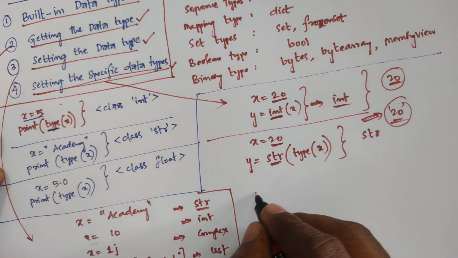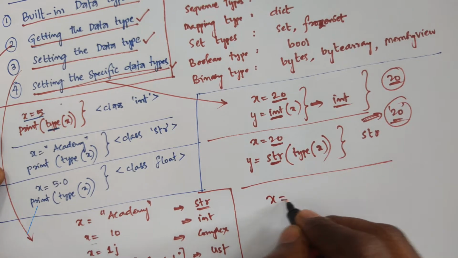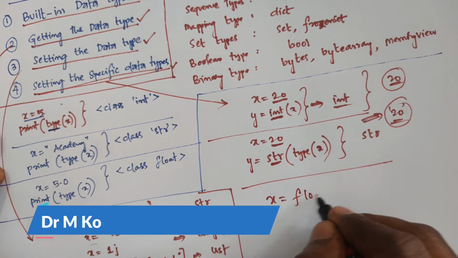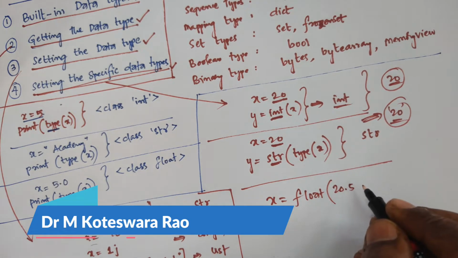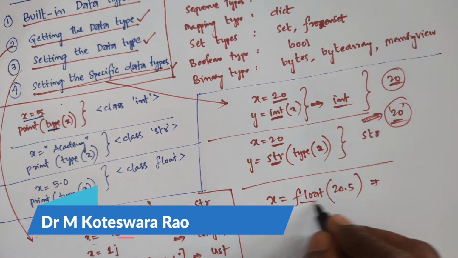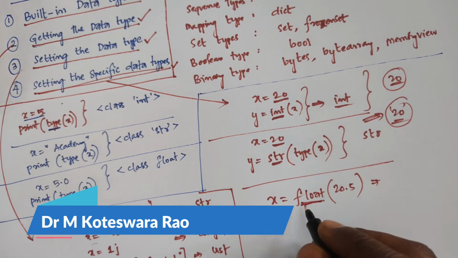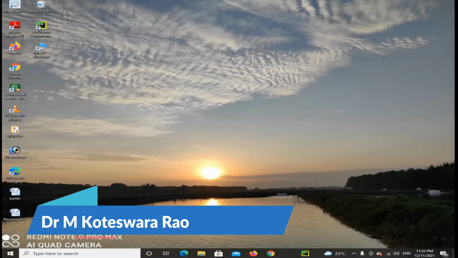Okay. For example, take another example: x is equal to float of 20.5. Here you have to assign a specific data type, and like that you can take it.